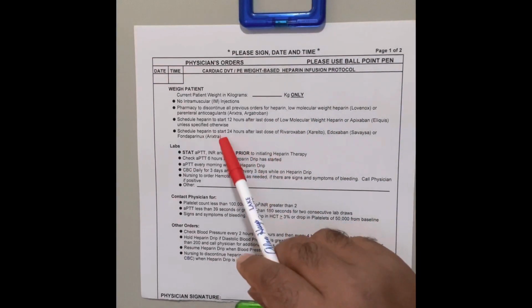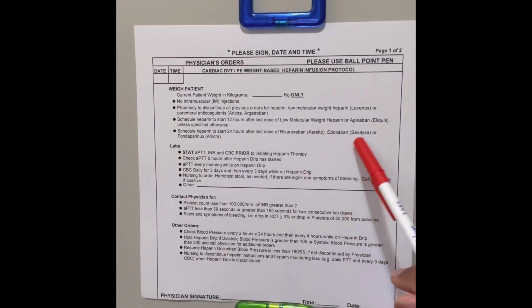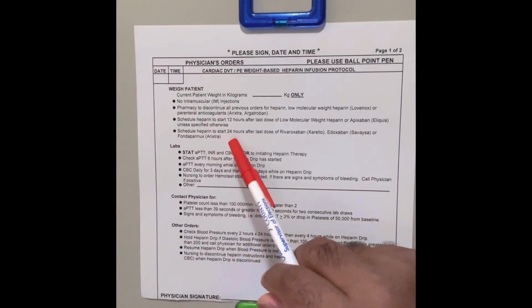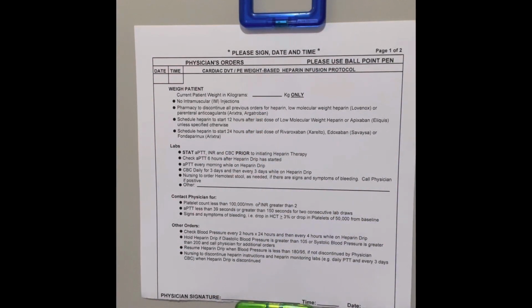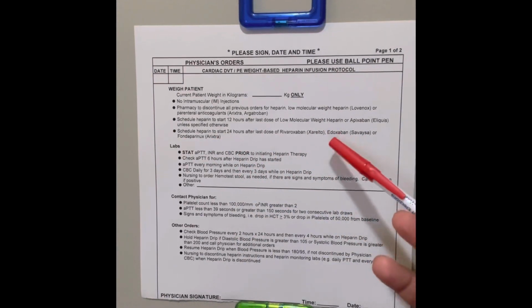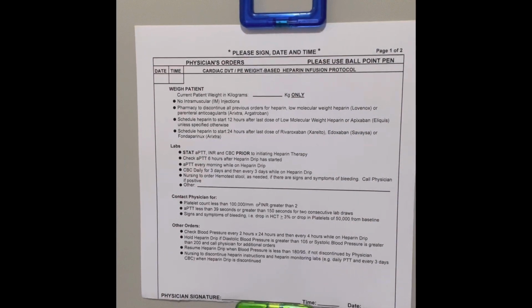Or if the heparin drip is starting when the patient is already on Xarelto, Savaysa or Arixtra, then it should be started 24 hours after the last dose of Xarelto, Savaysa or Arixtra. That's because the last dose of those medicines should wear off for that many hours before you start the heparin drip protocol.